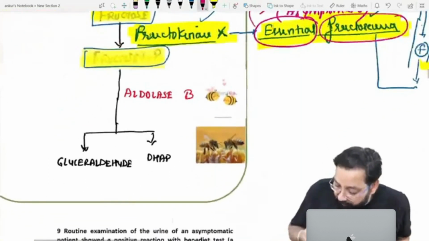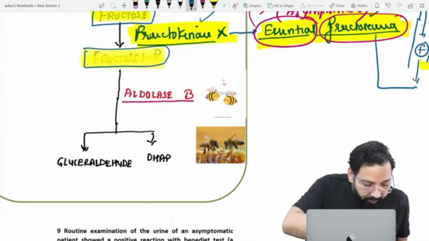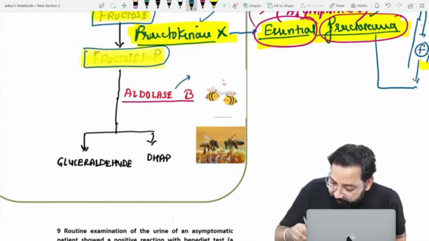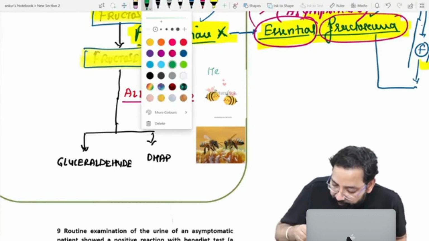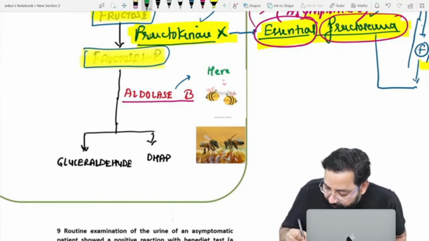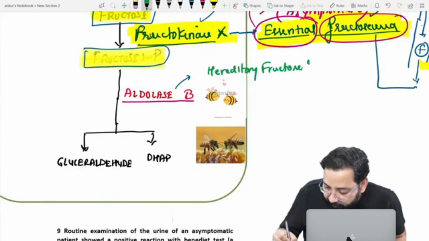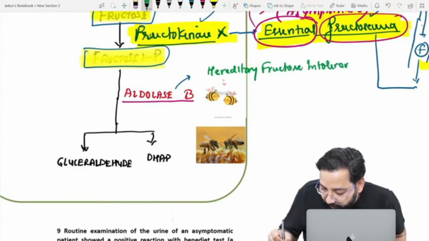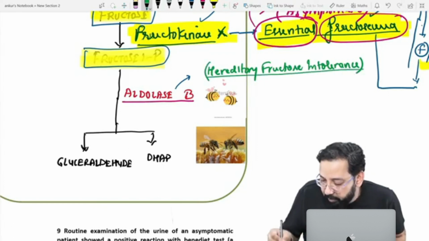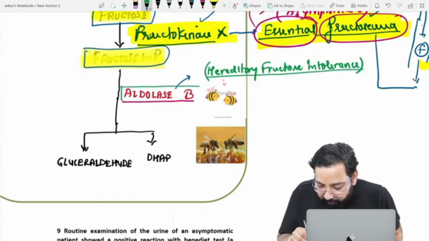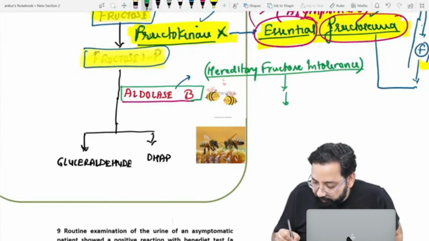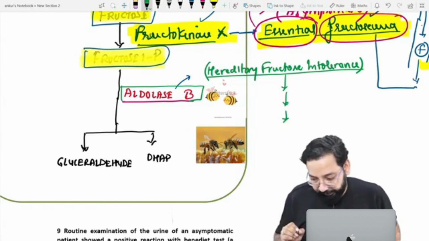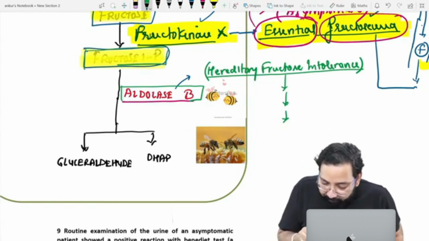Aldolase B deficiency, that is hereditary fructose intolerance. In hereditary fructose intolerance, aldolase B is deficient. When aldolase B is deficient, then fructose 1-phosphate will accumulate.